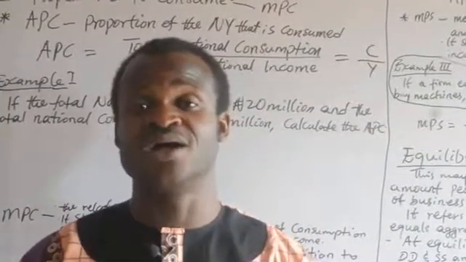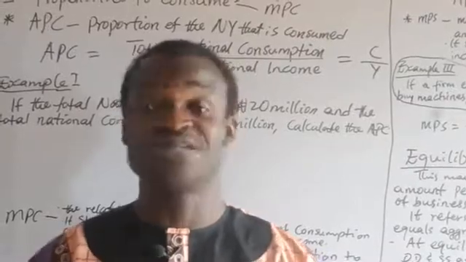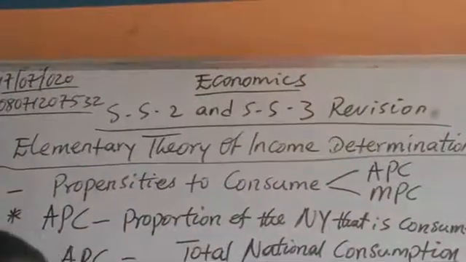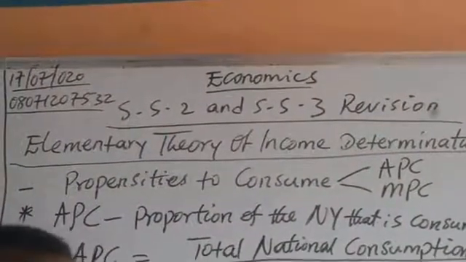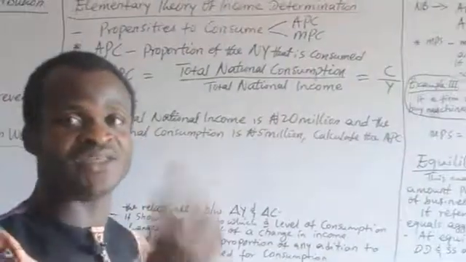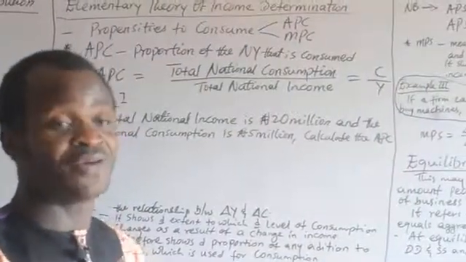We are taking a continuation from the important topic, elementary theory of income determination. Elementary theory of income determination happens to be an important topic that crosses secondary to higher institution economics, macroeconomics.